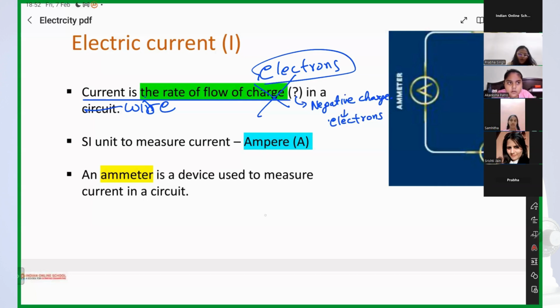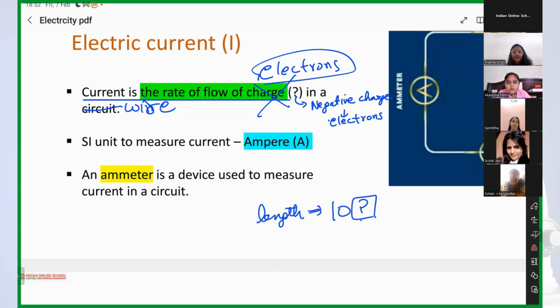Now tell me, if you want to measure length, what is the unit for length? Meter. For example, this is my cell phone, right? And it is 10 centimeter. If I say that the length of my phone is 10, are you okay with that, or will you say, ma'am, something is missing here? The unit is missing. Very good. Should I mention some unit here? Yes, ma'am.